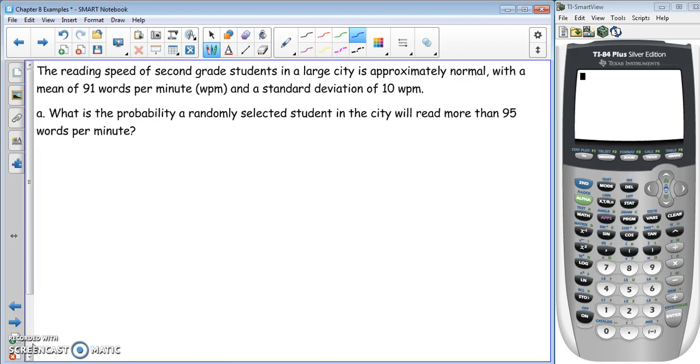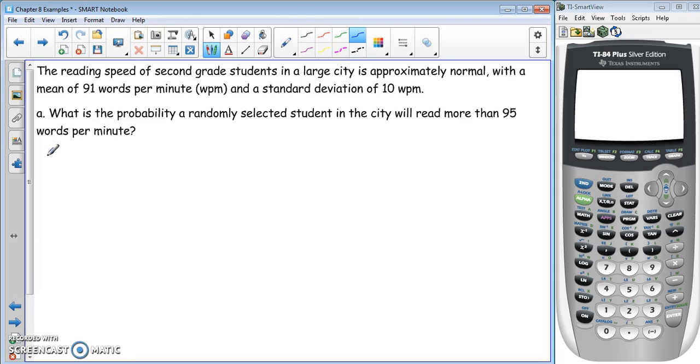The reading speed of second grade students in a large city is approximately normal with a mean of 91 words per minute and a standard deviation of 10 words per minute. What is the probability a randomly selected student in the city will read more than 95 words per minute? So this is just a regular probability question with normal distribution.